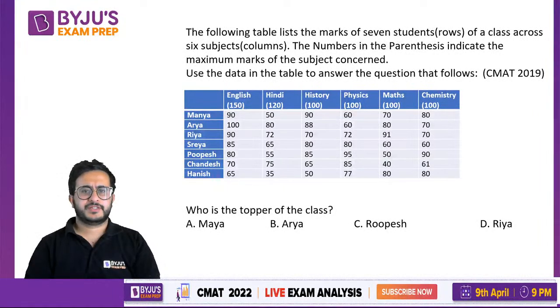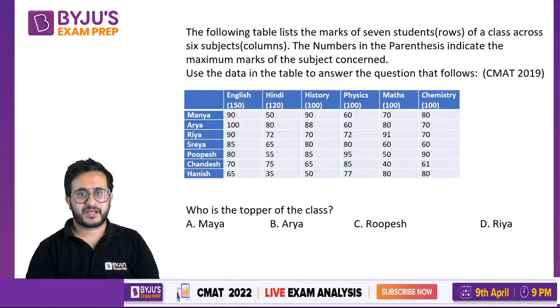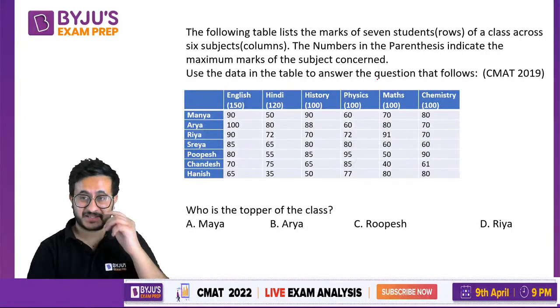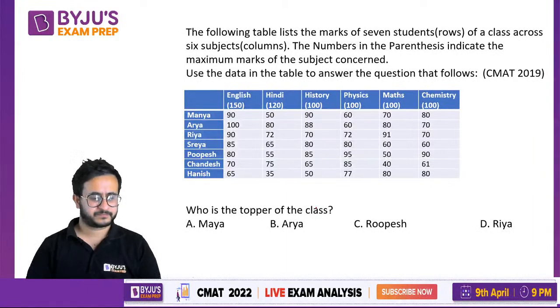Okay. So this is another one. It says the following table lists the marks of 7 students of a class, and these are the different subjects, 6 subjects. The numbers in the parentheses indicate maximum marks of the subject concerned. Using the data in the table, answer the question. So the question is, who is the topper of the class?